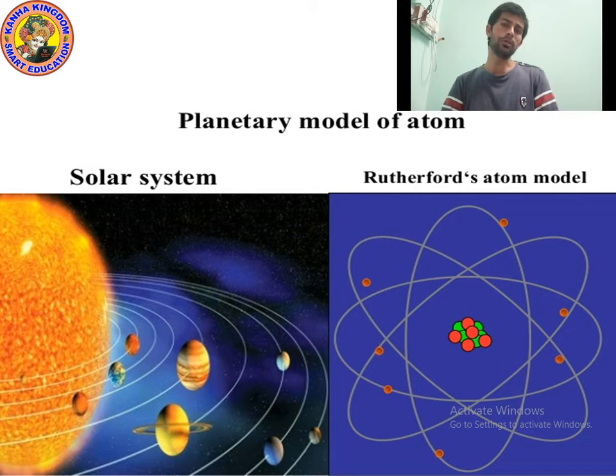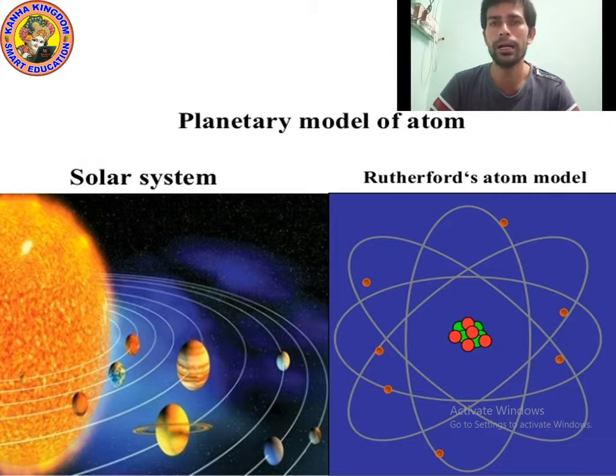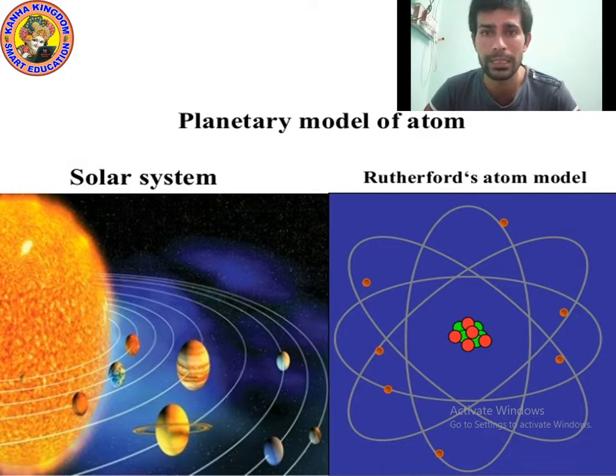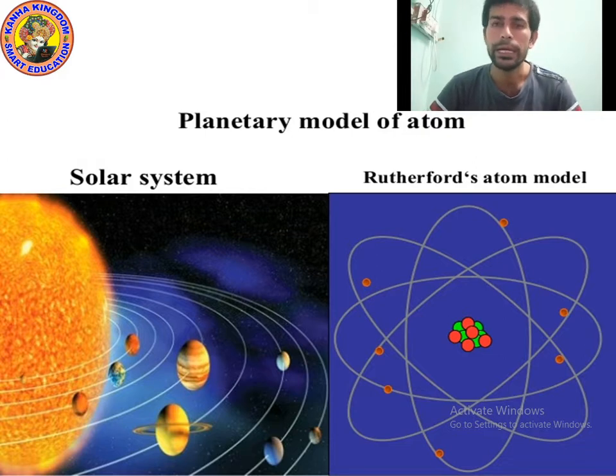We know about planets: planets revolve around the sun in our solar system, and they revolve in a fixed path.